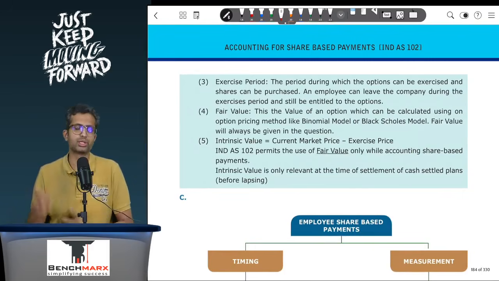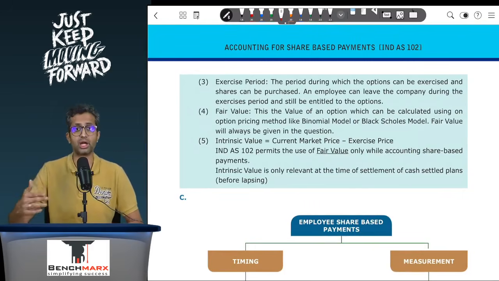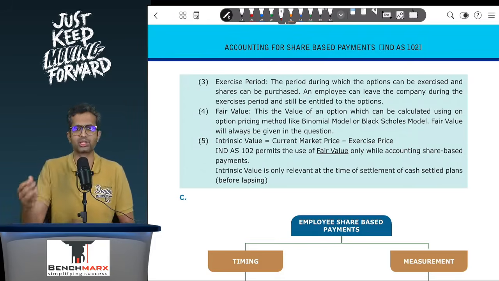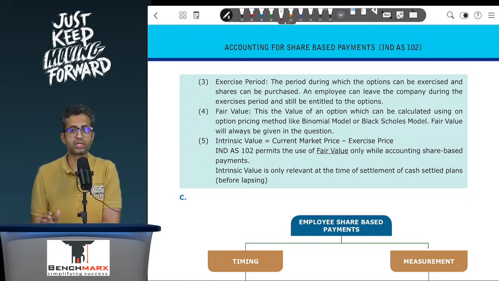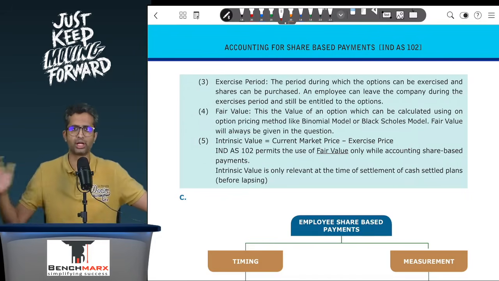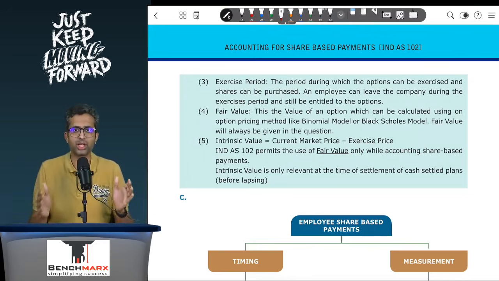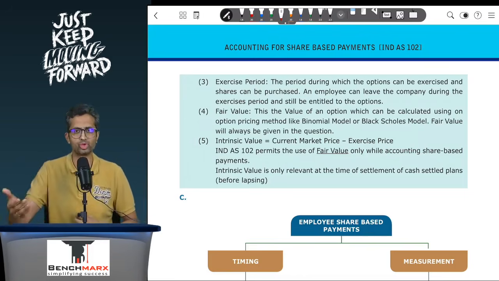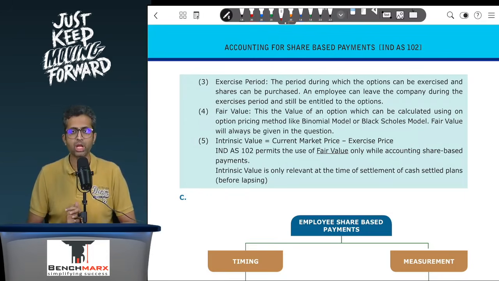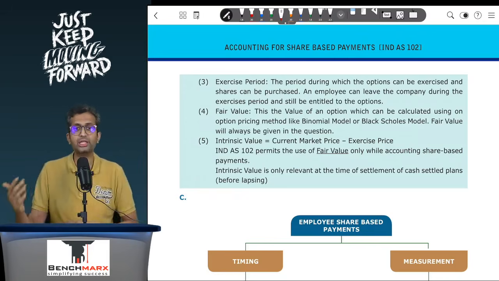Second, you have something called as exercise period. Usually exercise period starts after the vesting period, and as a result, this is a period where the employee, if they want to, can exercise the option. Now, is it compulsory for the employee to exercise? No. So if at the end of the exercise period they don't exercise it, the options will kind of lapse. However, if they do exercise it, we will be required to issue shares in case of ESOPs or pay cash in case of SAR. Now, during the exercise period, the employee can leave the company if the employee wants.